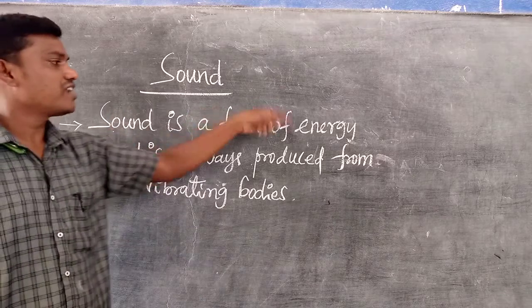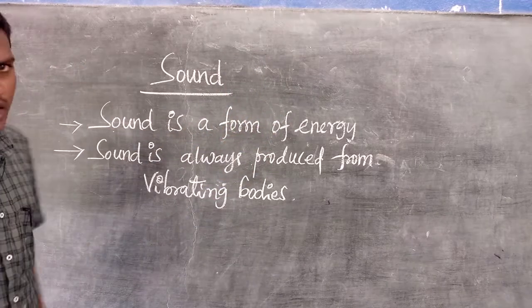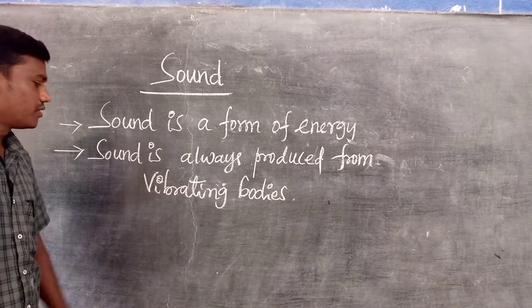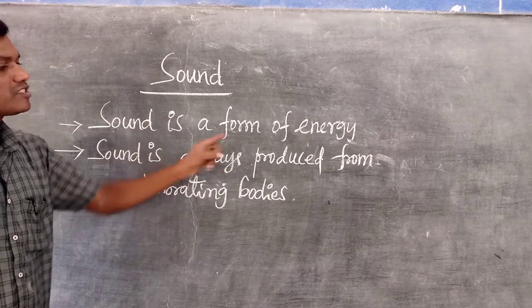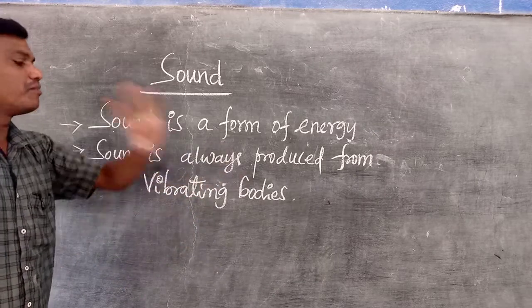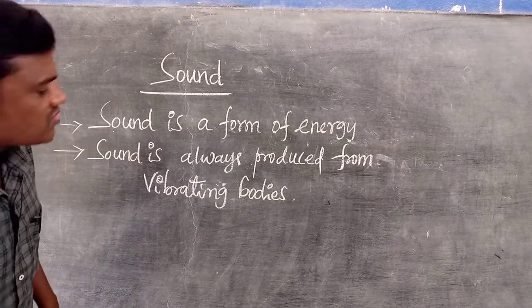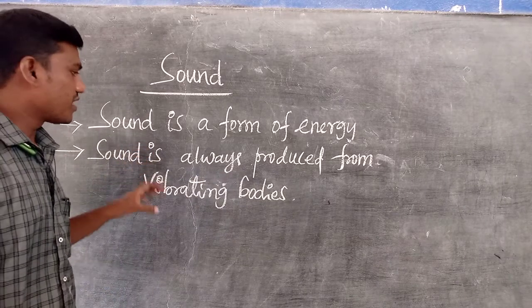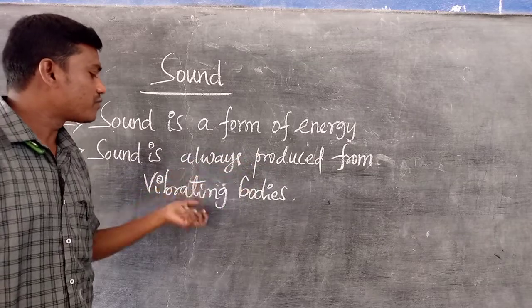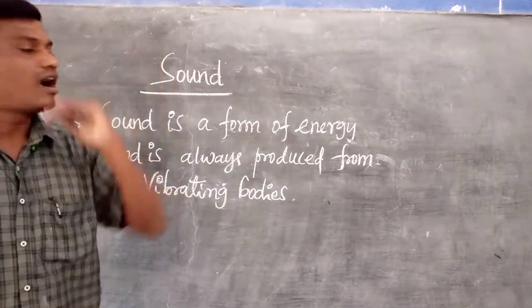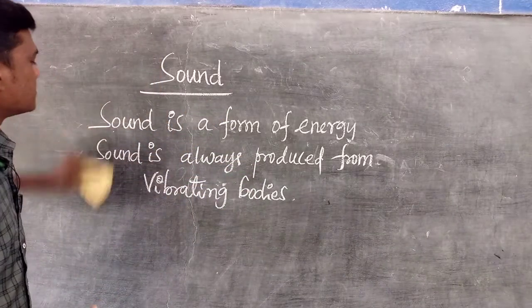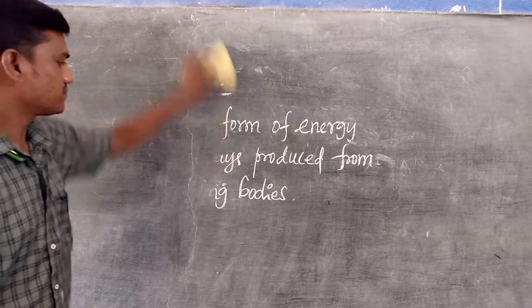Really, does sound have energy or not? We discuss one or two experiments in this video. Next, sound is always produced from vibrating bodies. So first of all, we discuss that: is sound really produced from vibrating bodies or not? After that, we can go for whether sound is a form of energy or not.